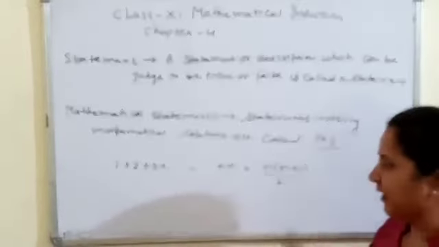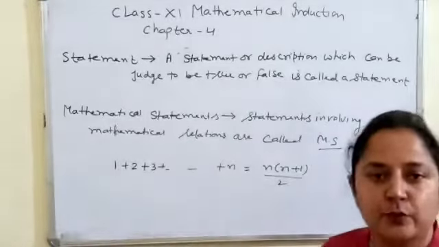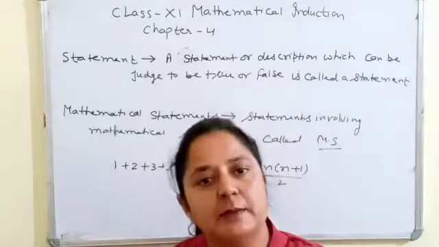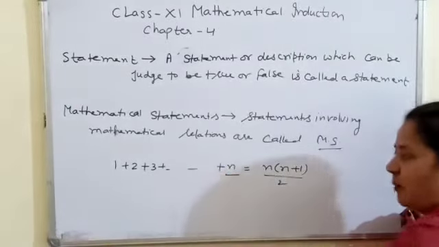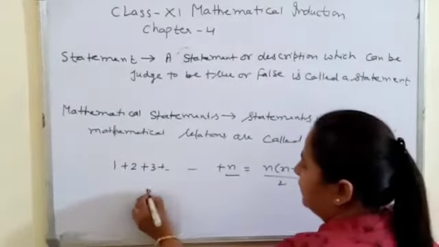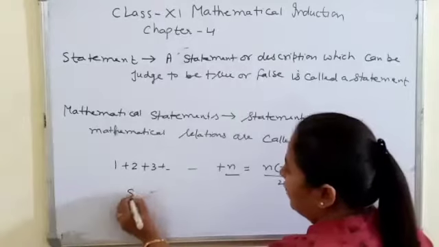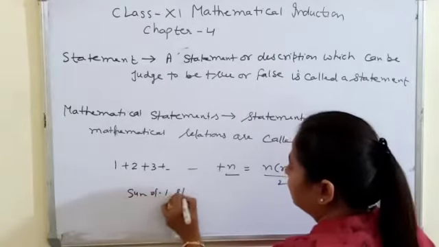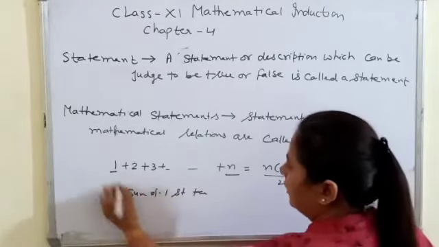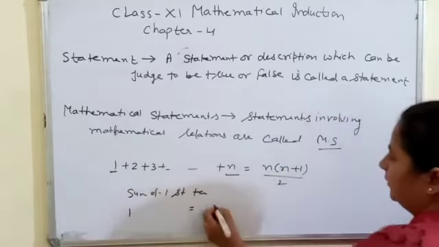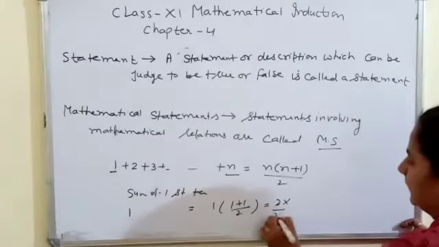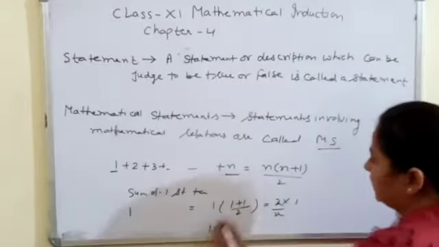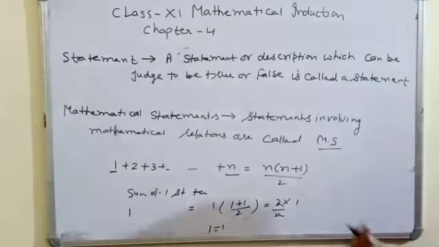You can easily find it. Now we have to prove this. We have to prove this result by mathematical induction. Let's see how we can prove that. It means the sum of the first natural numbers. So let's see for the sum of the first term. So the first term is 1 here. So for 1, for the first term the result is true. For the second, let's see for the second term.